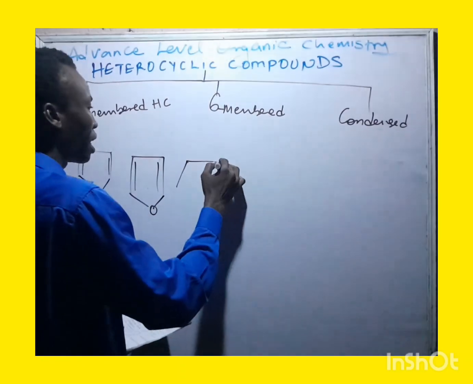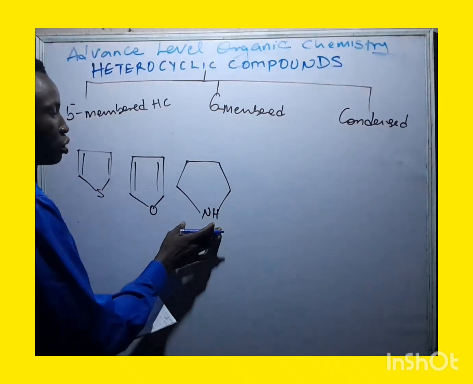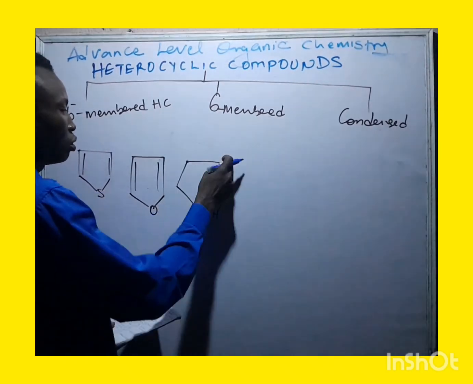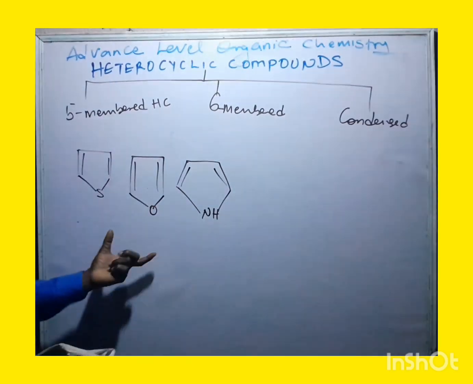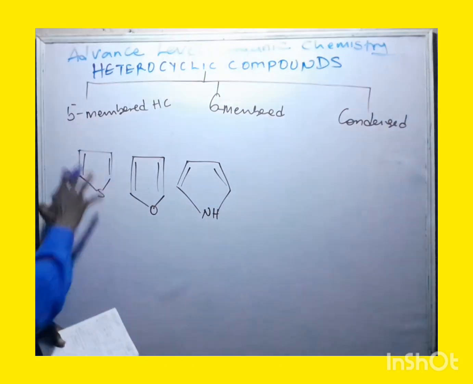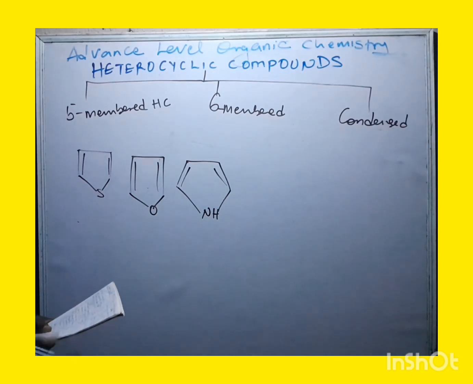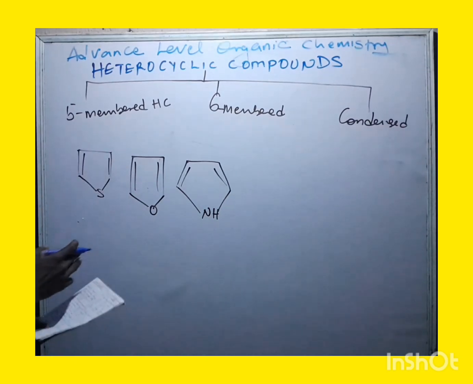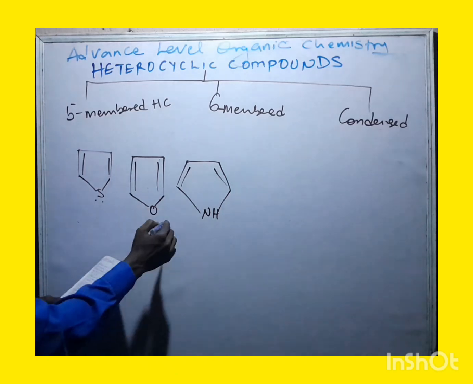If you have a structure that looks like this, remember, this is N, this is H here. Anyway, when you see this type of structure, take note, it is still five-membered: 1, 2, 3, 4, 5. Remember that. We have more structures than this, but to mention a few of them, the ones we mentioned here are five-membered heterocyclic compounds. Now let us dive in further. What are the names of the ones I have mentioned here? Let us look at their names one after the other.